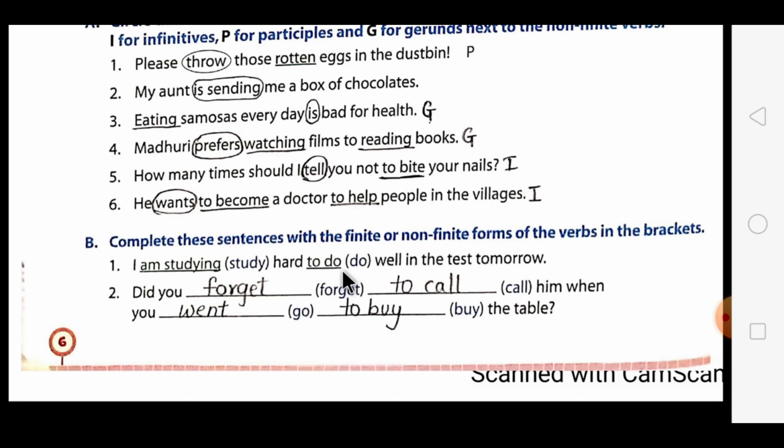According to that, you have to complete the sentence. The first one has already been done for you. I am studying, the word study is given in the bracket, it will become am studying hard, and in the bracket do is given, it will change to do well in the test tomorrow.